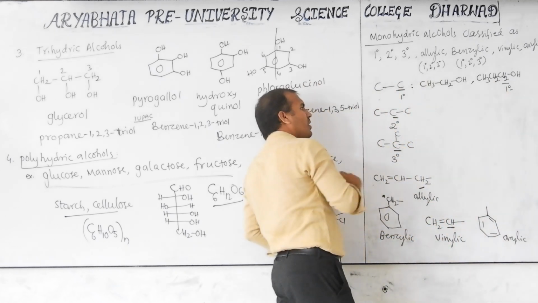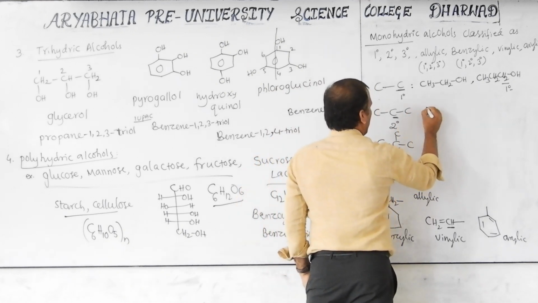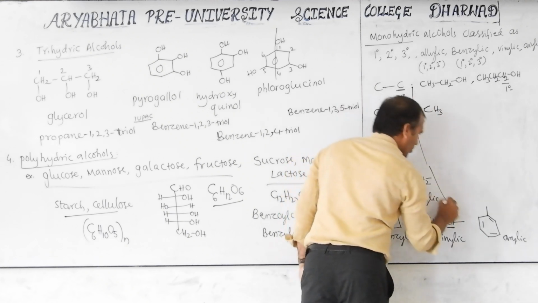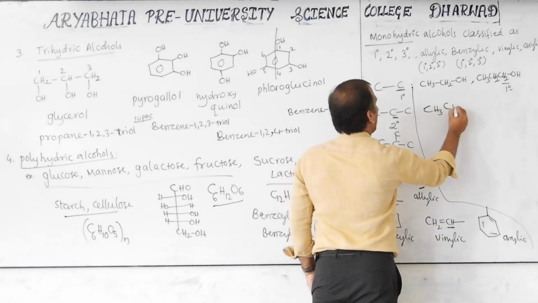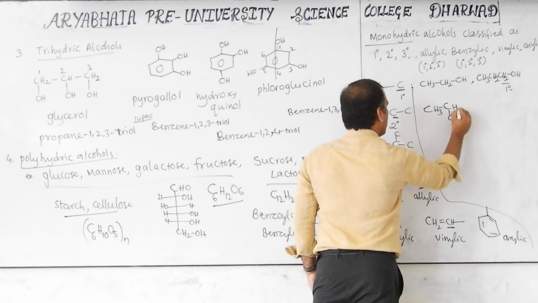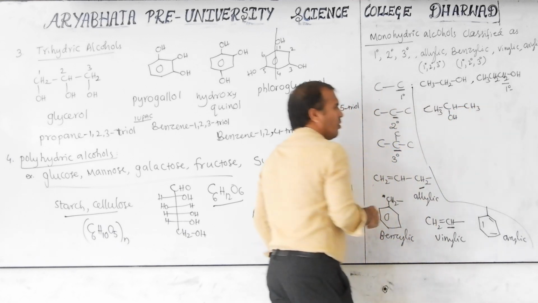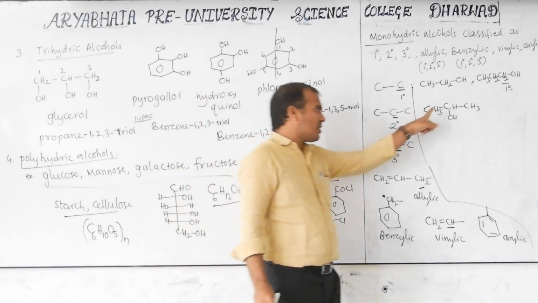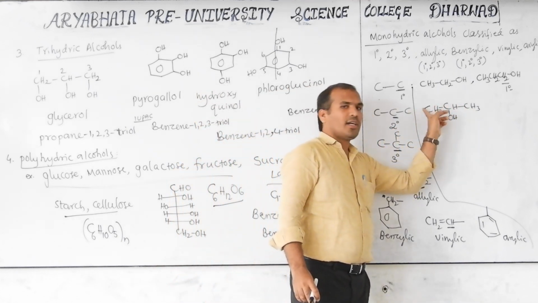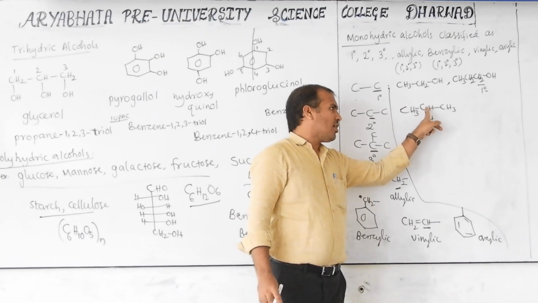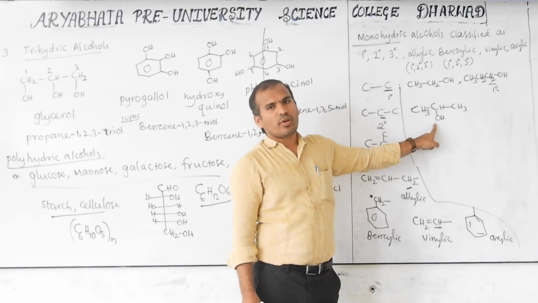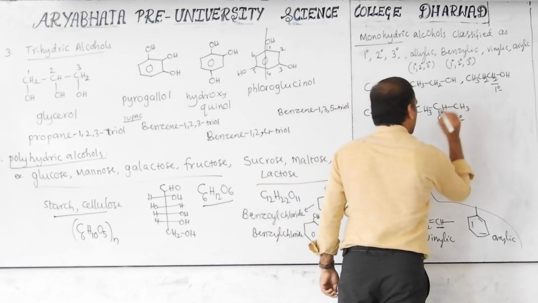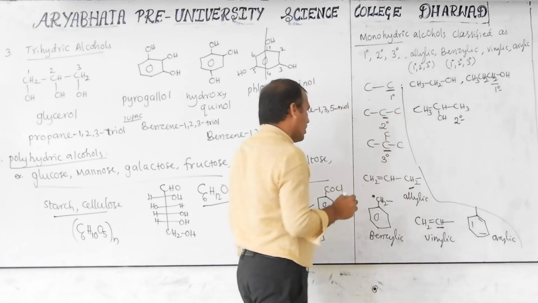Next, consider secondary alcohol. Now CH3, CHOH, CH3. You should first identify the carbon, not the alcohol. This carbon is directly bonded with two other carbons, so it is considered a secondary carbon. On this, a hydroxy group is bonded. Then it is called secondary alcohol. This is called secondary alcohol.